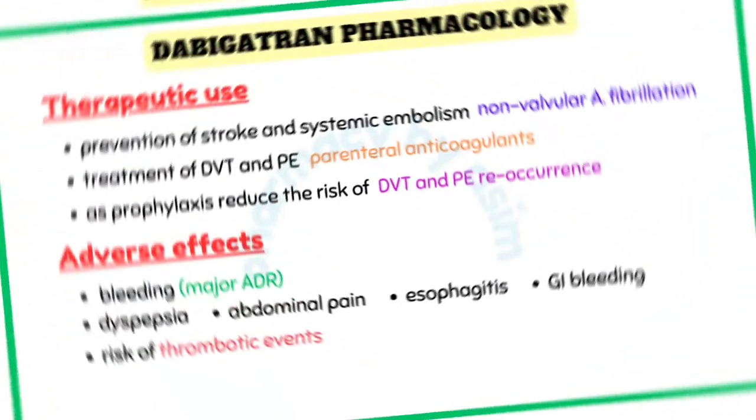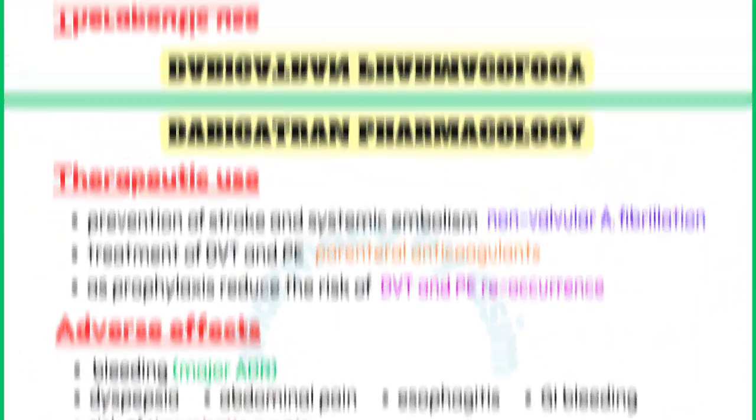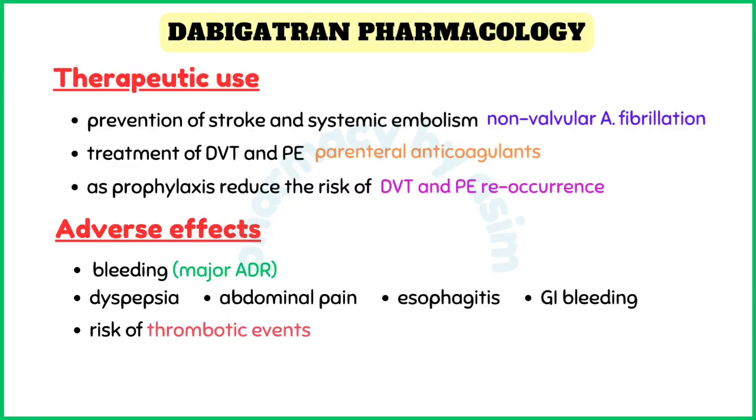Next, I am going to talk about the adverse effects of dabigatran. The major adverse effect, like other anticoagulants, is bleeding. Gastrointestinal adverse effects are common with dabigatran and may include dyspepsia, abdominal pain, esophagitis, and GI bleeding. Abrupt discontinuation should be avoided as patients may be at increased risk for thrombotic events.